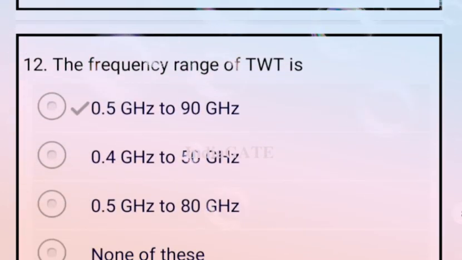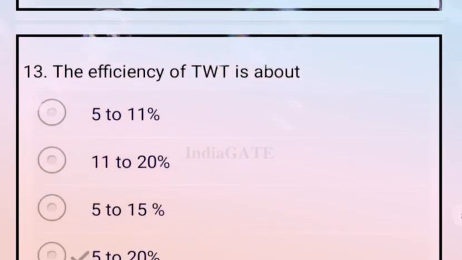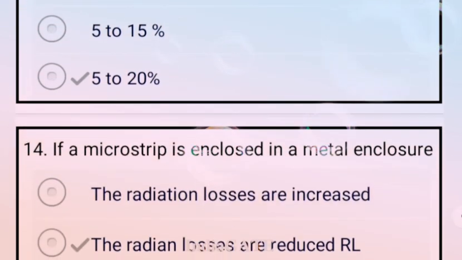Next question: the frequency range of the TWT is 0.5 gigahertz to 90 gigahertz. Option A is your correct answer. Next question: the efficiency of the TWT is about 5 to 20%. So option D is your correct answer.